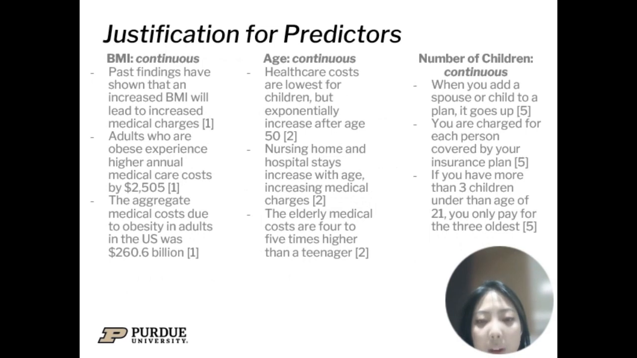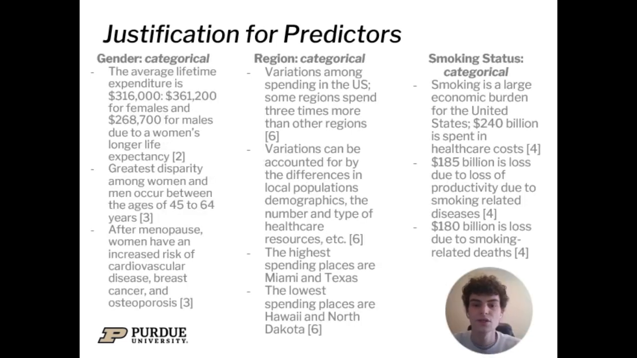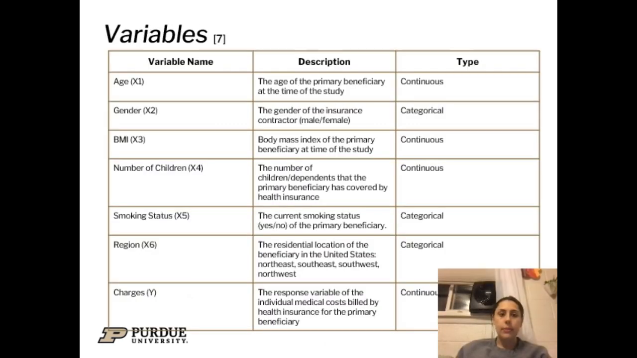In this slide, we've added some of the findings from previous research and also some of the justification for the predictors that we will be using in our analysis. All three variables, BMI, age, and number of children, are continuous variables. And to continue, we again have categorical variables that were justified by our previous research, those being gender, region, and the smoking status of the policyholder. The variable table is given below. Age is X1, gender X2, BMI X3, number of children X4, smoking status X5, region X6, and then charges, the response variable, which is Y.